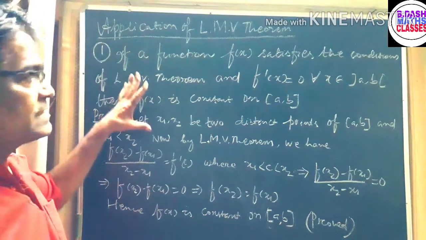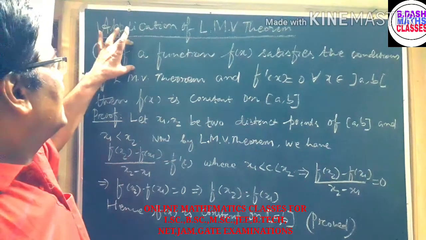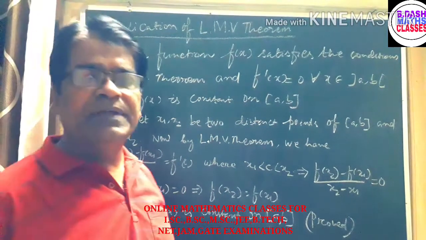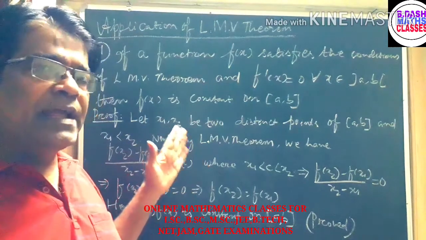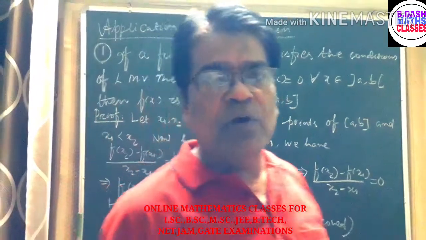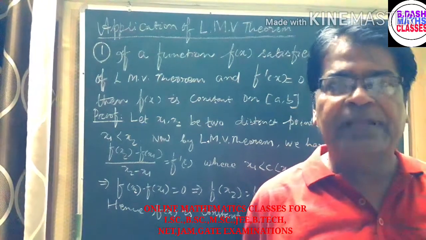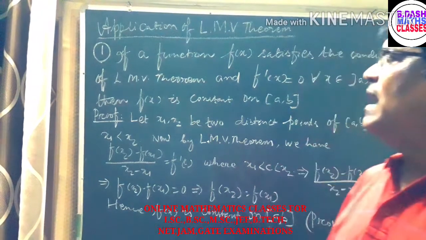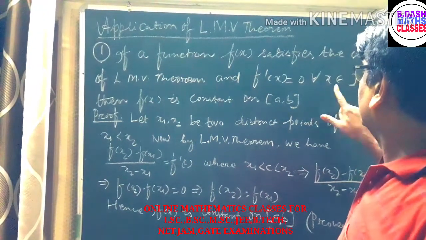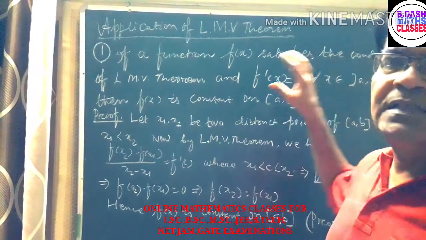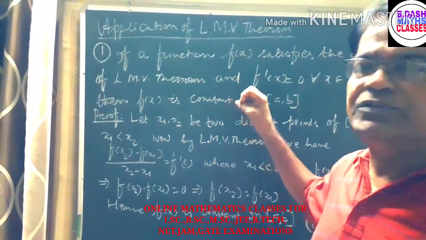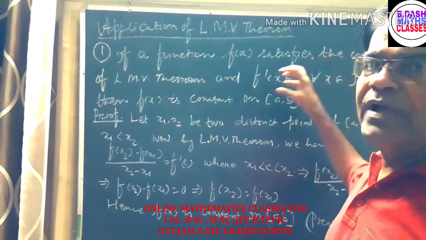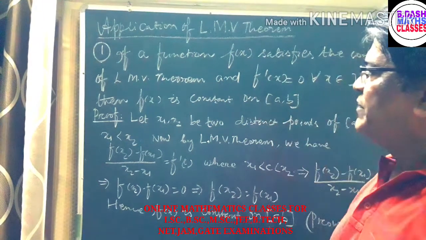First of all, you try to understand what the application is here. If the function f(x) satisfies conditions of Lagrange mean value theorem, that means the function f(x) is continuous in the closed interval [a, b], f(x) is differentiable in the open interval (a, b), and then there exists a point c between a and b, so that f'(c) is equal to 0. That means at least one point we will get between a and b where the derivative will vanish.